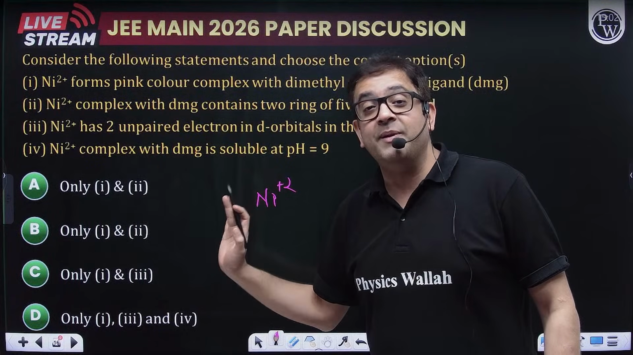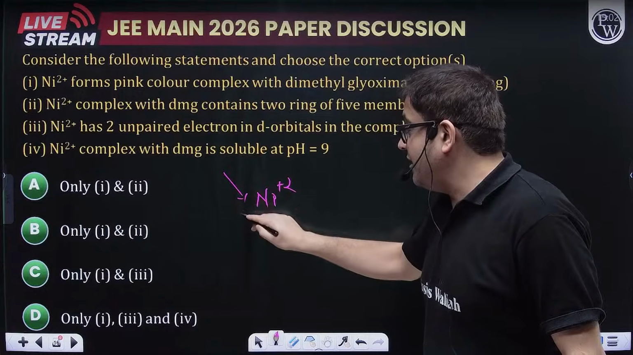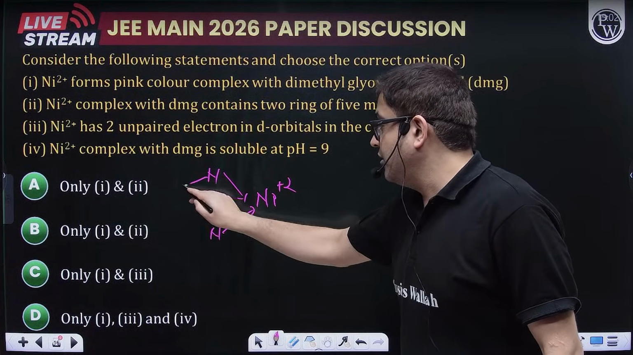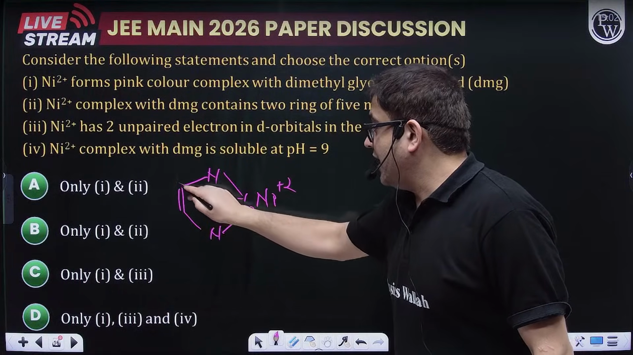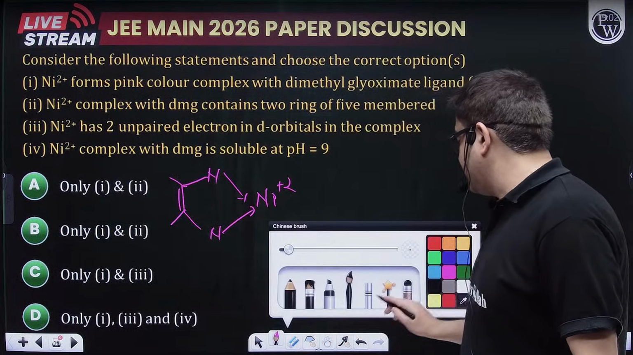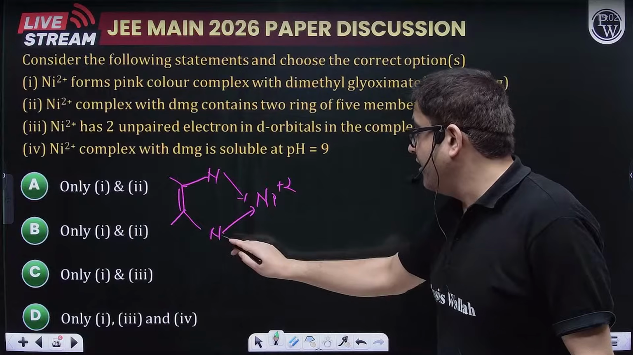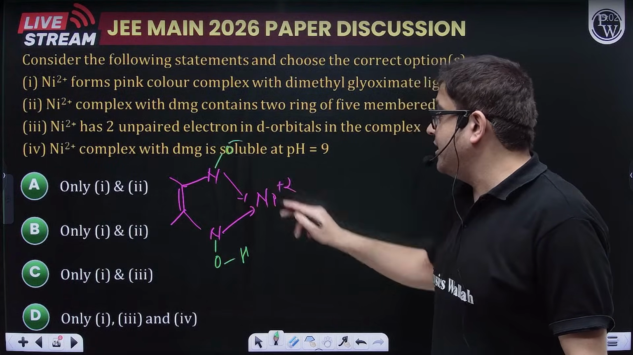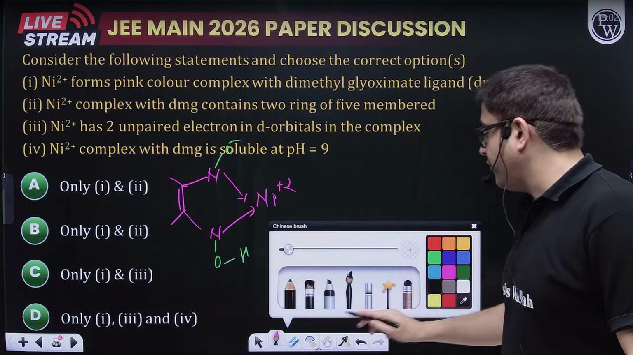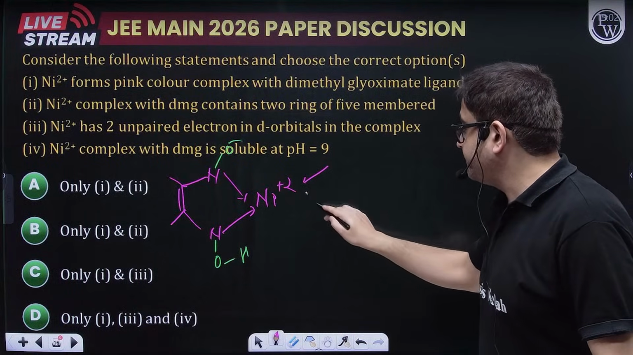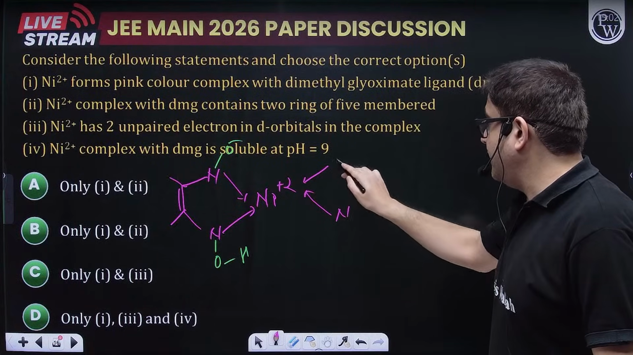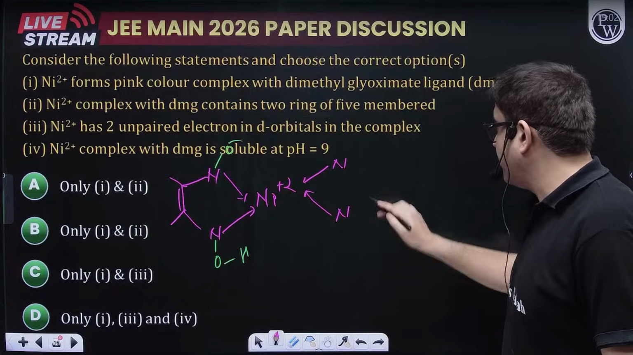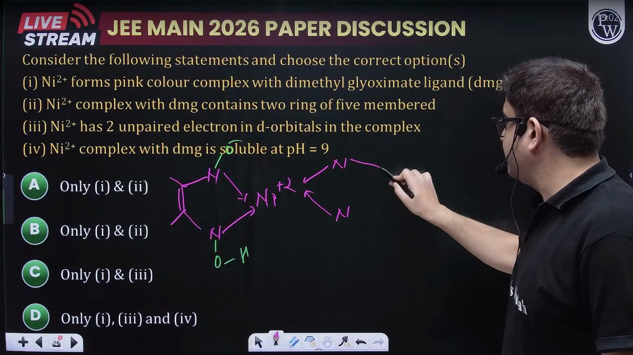It is a square planar complex where dimethyl glyoxime, as in nitrogen, this nitrogen, this is the dimethyl glyoxime, and this one is having OH, one is having O minus. The similar structure is formed on the other side also. So this is N, this is N. Again you have your six membered ring.